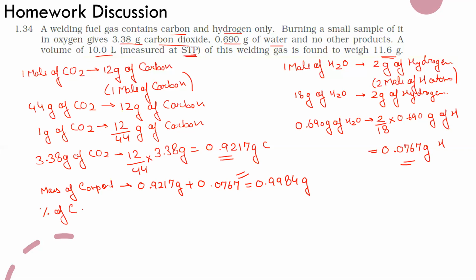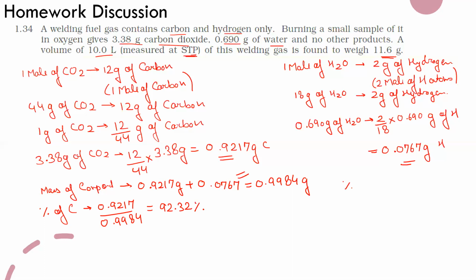The percentage of carbon in this will be 0.9217, the mass of carbon, upon the total weight, which is roughly equal to 92.32%.